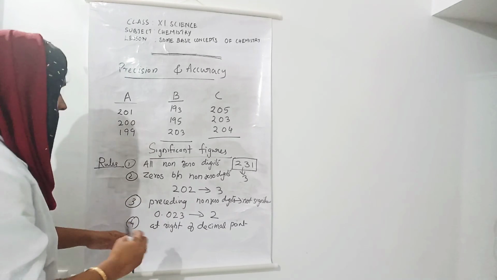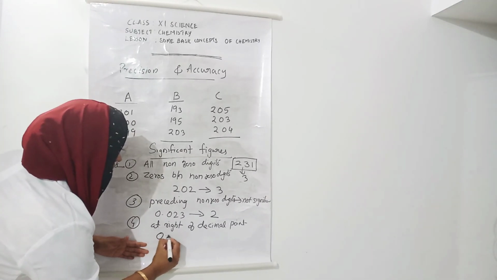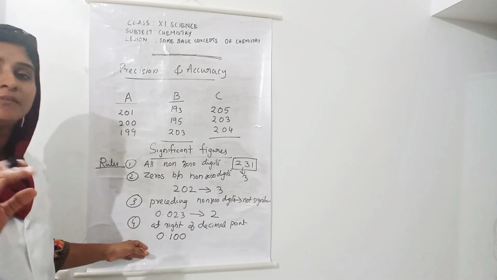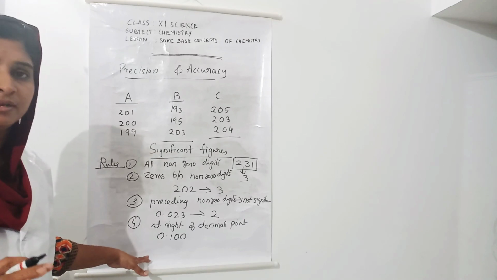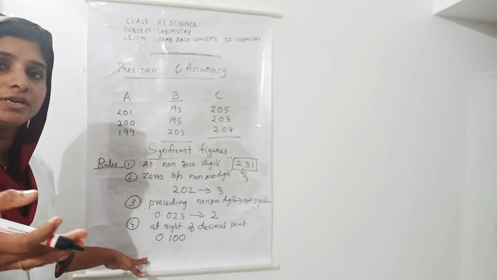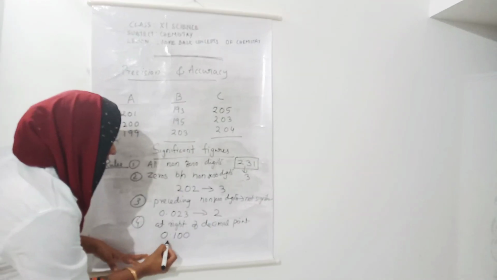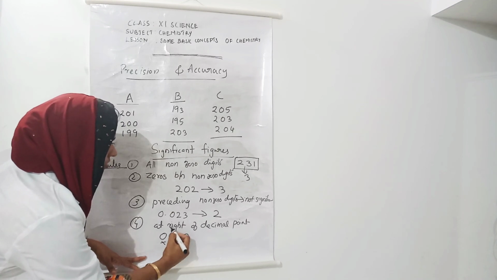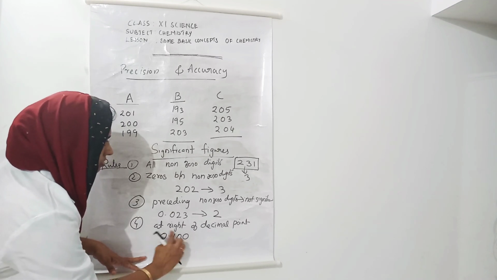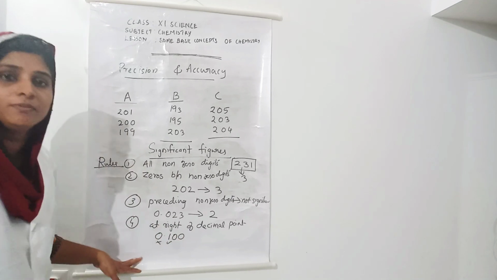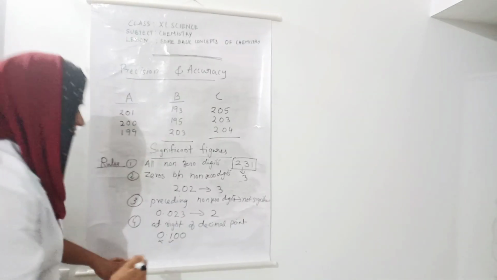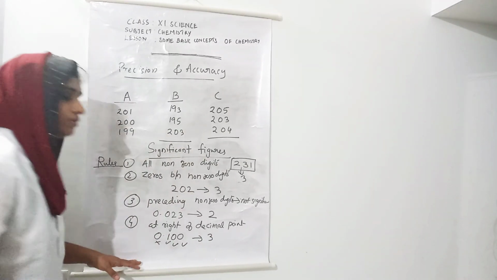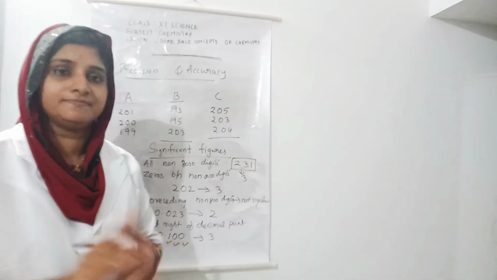That means if the number is like this, 0.100, then when counting the number of significant figures, we will not consider the leading zero. We will consider 1. Then these zeros are to the right of the decimal point, so they are significant. So the number of significant figures here is 3.